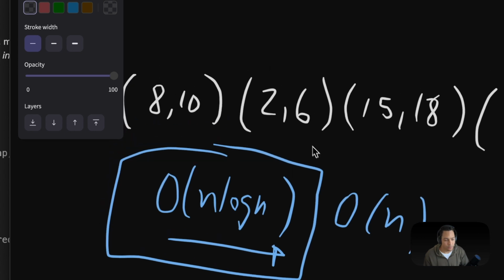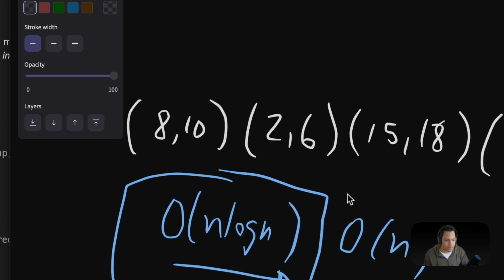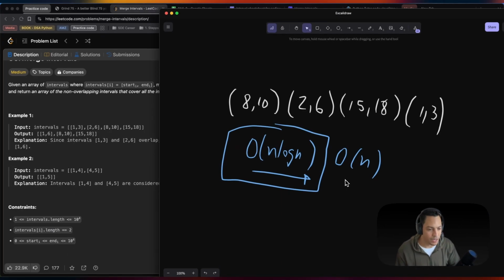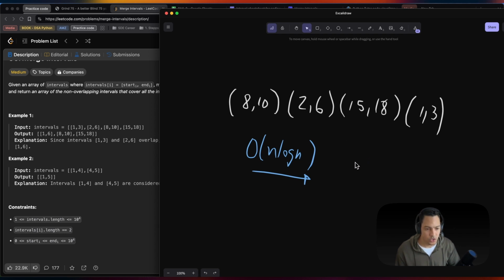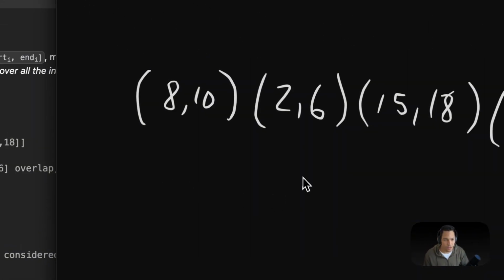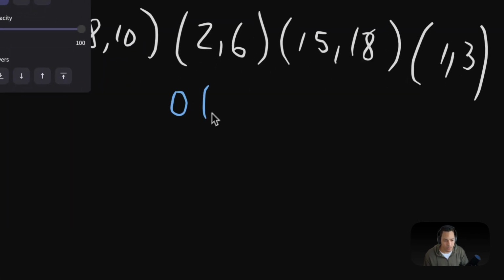That's what we want to aim for. Obviously it would be nice if we could do it in linear time instead of logarithmic linear time, but we have to sort the list, and that adds a little bit of complexity to it. So how would this array look after we sort it? Let's work with that. After we sort this array, let's do it just right here. I'm going to keep the time complexity there, n log n, just to remind ourselves what we're working with.